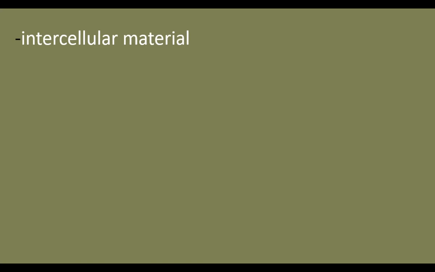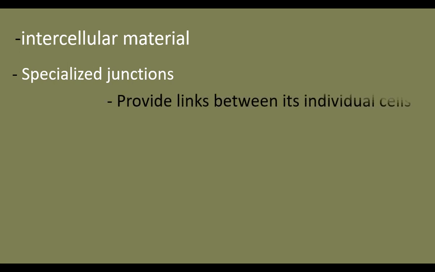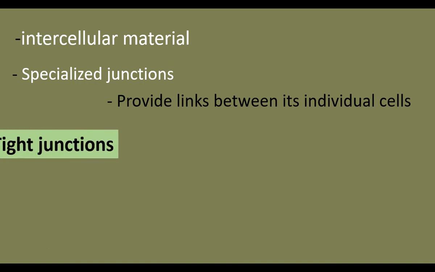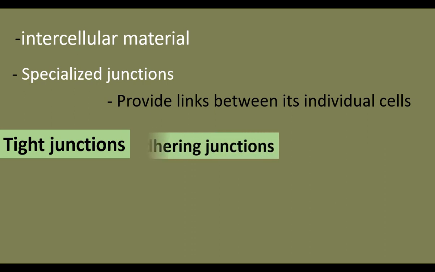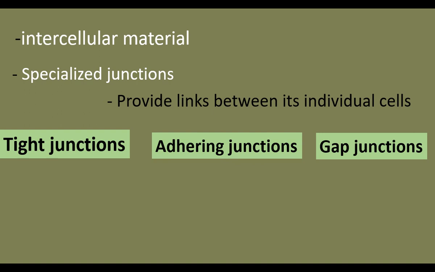In animal tissues, in between cells, intercellular material is there. The cells also have specialized junctions. The junctions provide a link between individual cells. Tight junctions, adhering junctions, gap junctions are the three types of junctions.